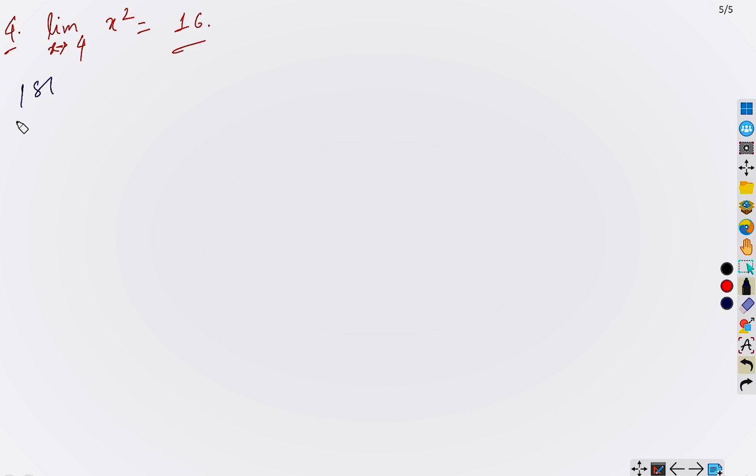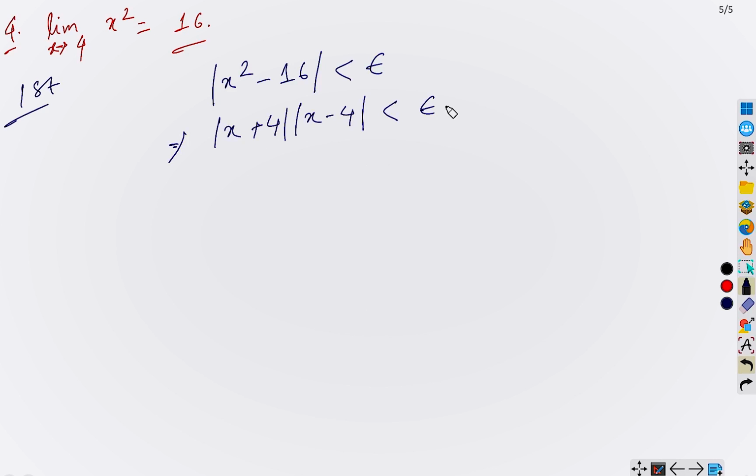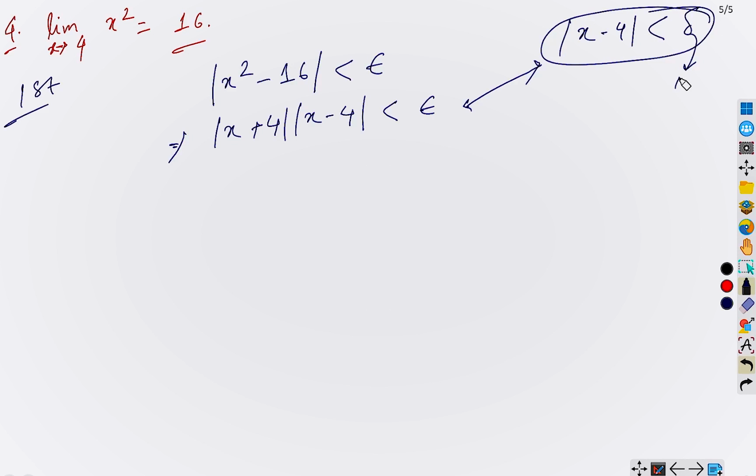First step, |x squared - 16| less than epsilon, okay? We can write this in this way, yes. Now, what do we need? We need something of this kind. But from here, can we directly observe this kind of thing where delta is some real number, okay? Yes, we can do this.